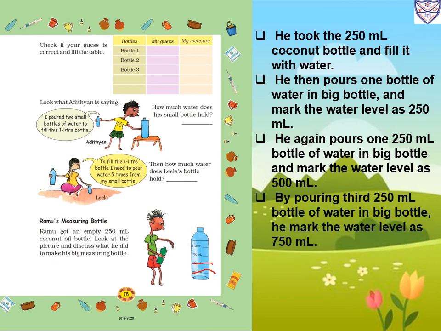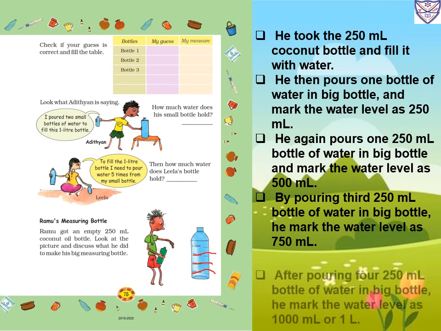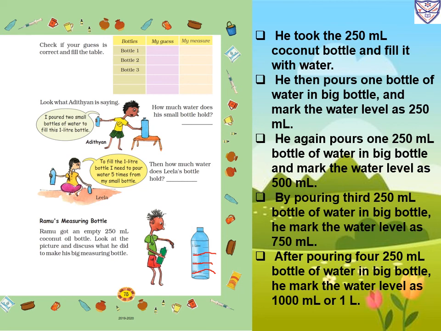Then by pouring the third 250 milliliter bottle of water into the big bottle, he marks the water level as 750 milliliter. Then after pouring 4 bottles of 250 milliliter water into the big bottle, he marks the water level as 1000 milliliter or 1 liter. So after the fourth time, the bottle is filled with 1 liter of water. This way he fills the 1 liter bottle with the help of the coconut bottle, which measures 250 milliliter.